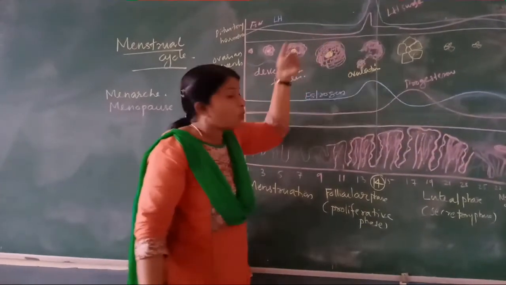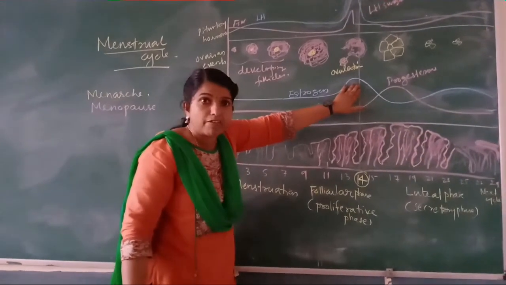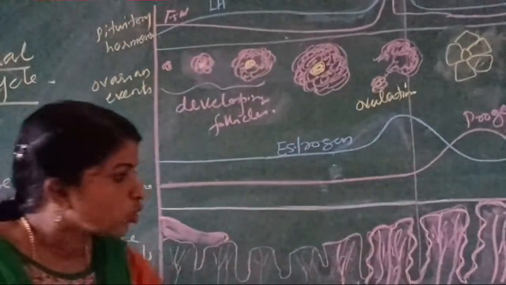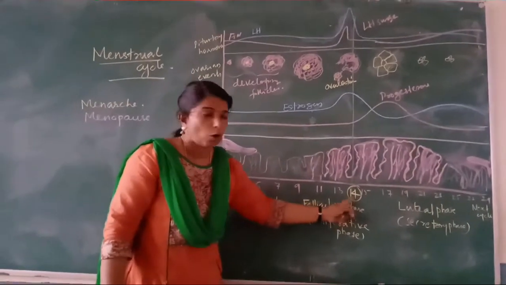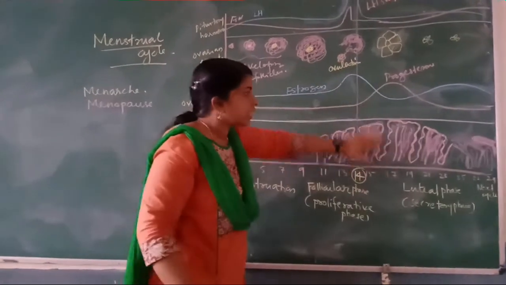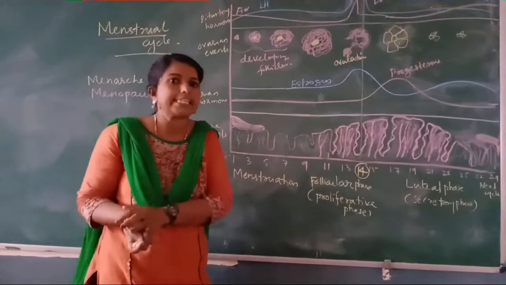From there, the ovum is released. Under which condition? At that time, the estrogen level is very high and LH and FSH are all very high. So, ovulation normally happens at the middle period. Okay. Now, if ovulation has happened and sperm is available, then fertilization will happen.